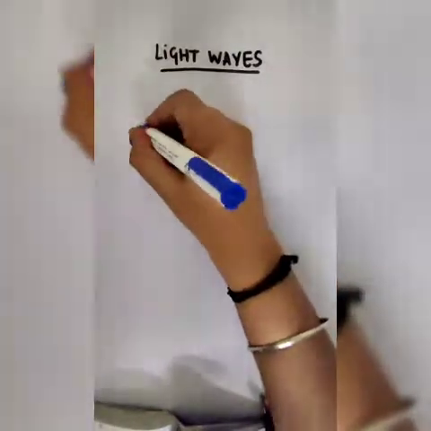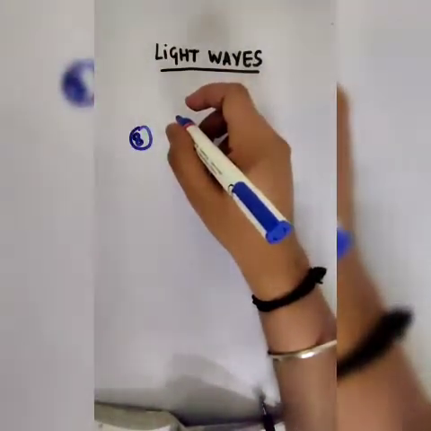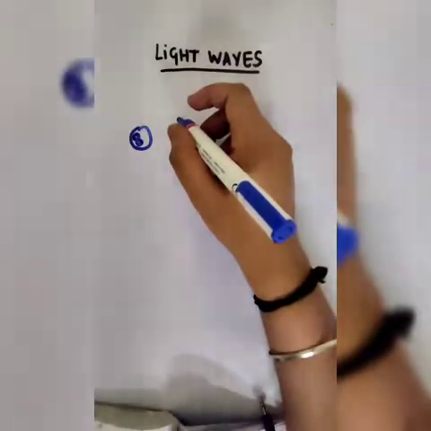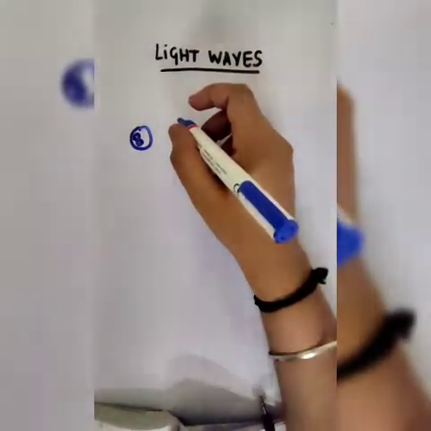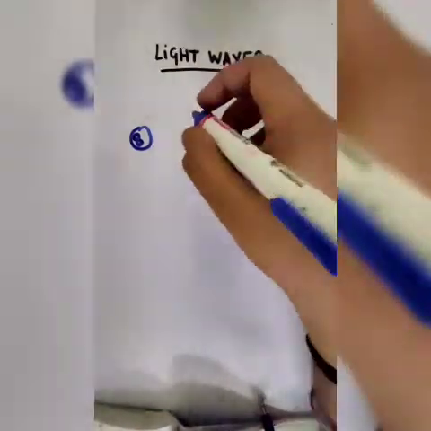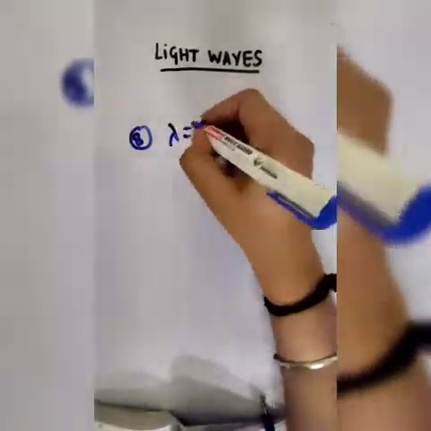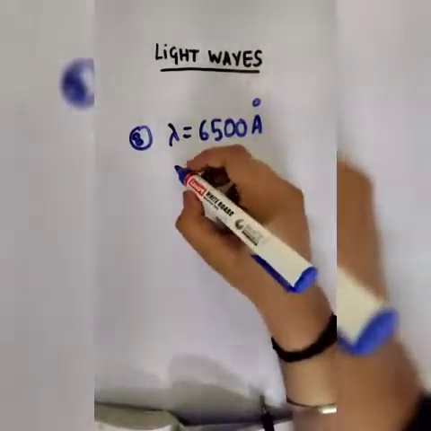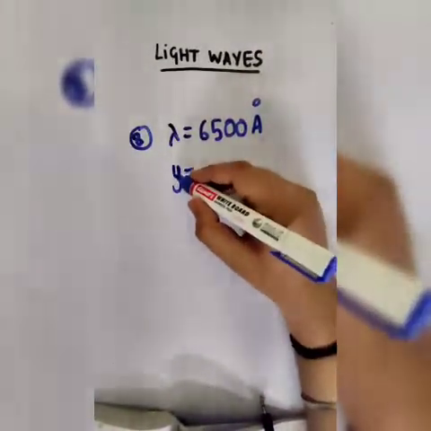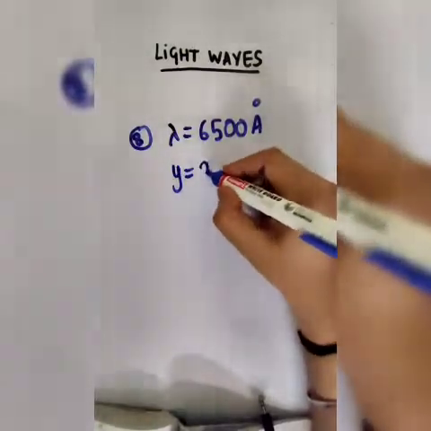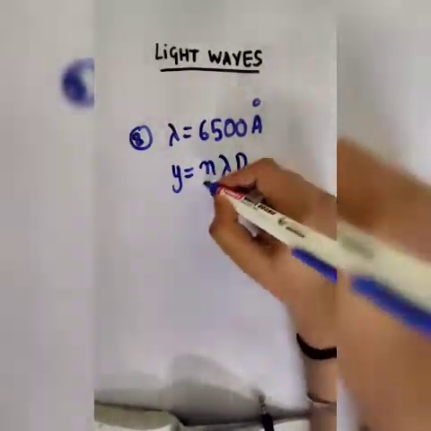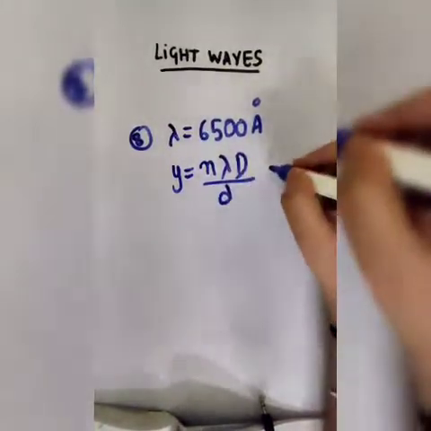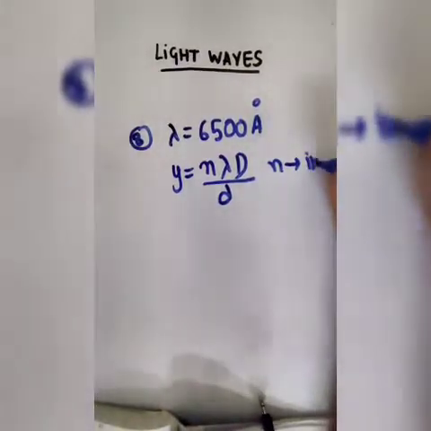Now coming to question number 8. This question is again on YDSE. In the first part we are asked to find out the distance of the third bright fringe from the central maxima, and the wavelength is given to be 6500 angstrom. So we are all aware of this formula, that the distance of the nth bright fringe from the central maxima is this, where n takes all integral values.